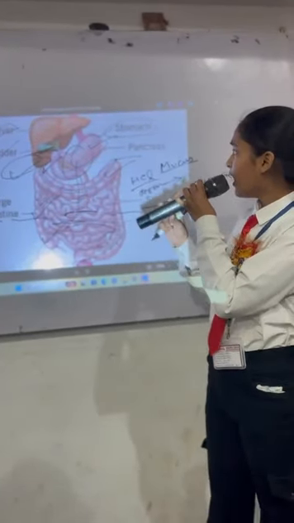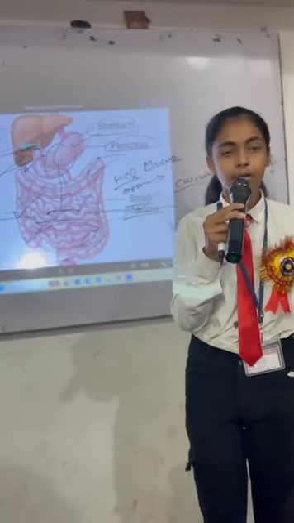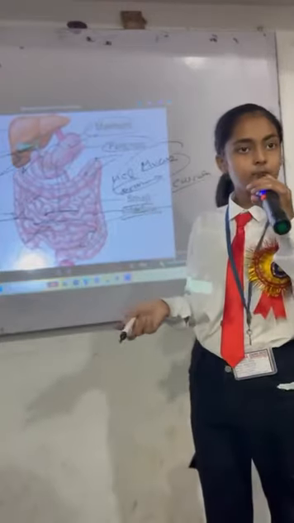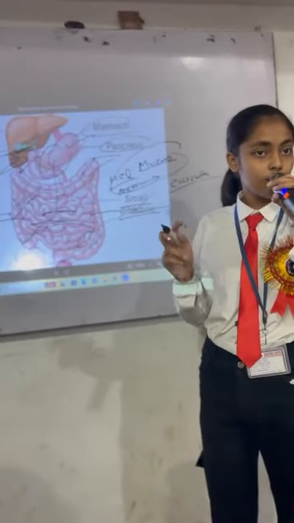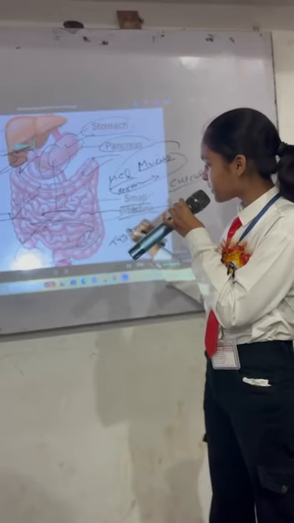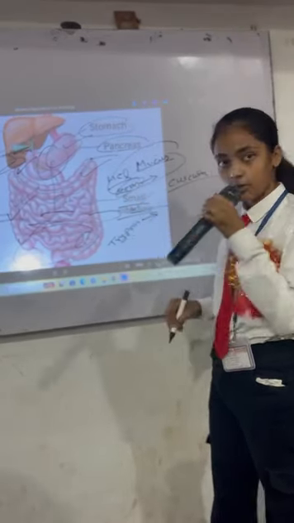Next we have our pancreas. Friends, the pancreas is also as important as the stomach. Why? Because in the stomach we saw there were 3 enzymes. Like that, the pancreatic juice also has 3 such things. What are these 3? First is trypsin. The trypsin works the same as pepsin. It helps in the digestion of protein.